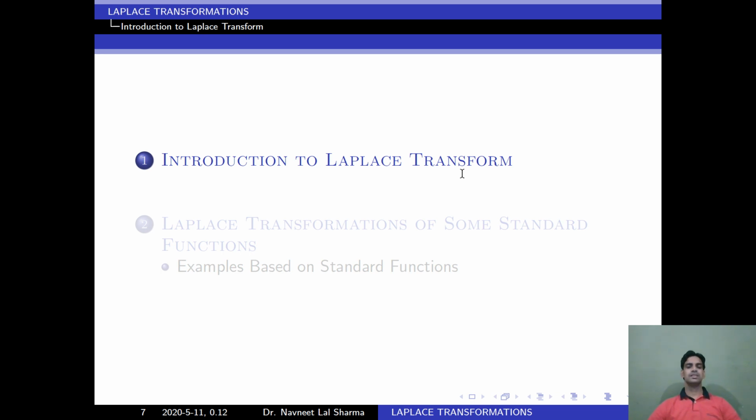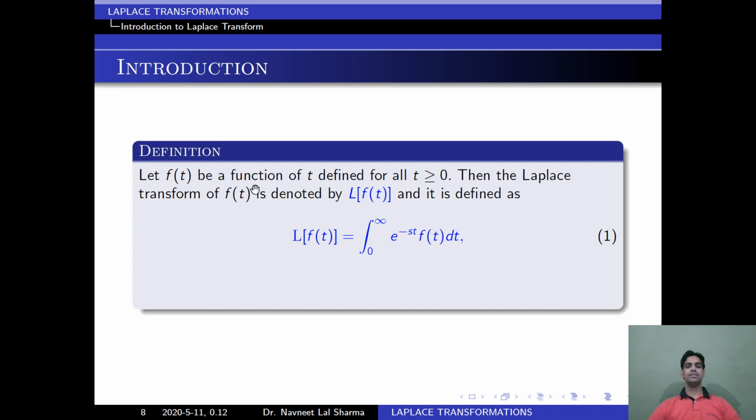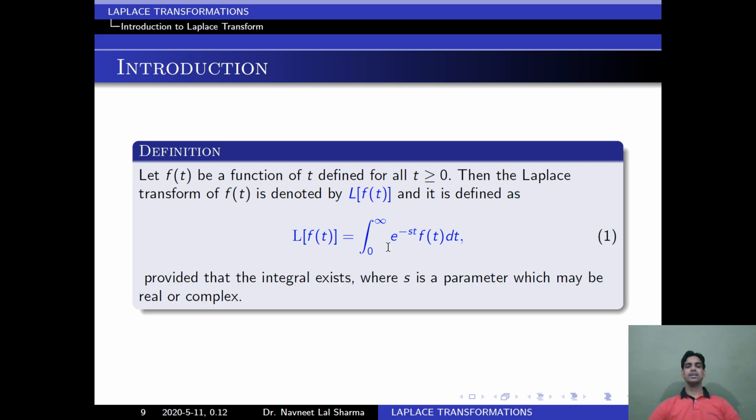So let's start with the definition of Laplace transform. Let f be a function of t and t greater than or equal to 0. Then Laplace of f(t) is defined by the formula integration 0 to infinity e to the power minus st f(t) dt, provided this integral exists, and it is denoted by L of f(t).